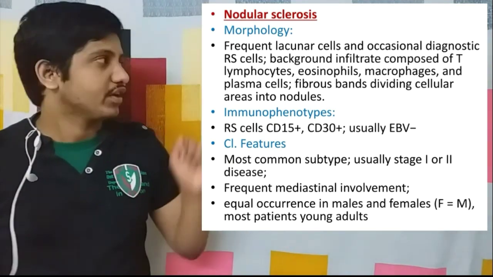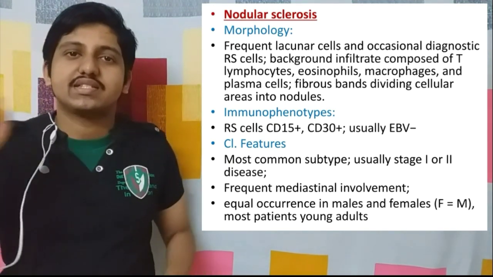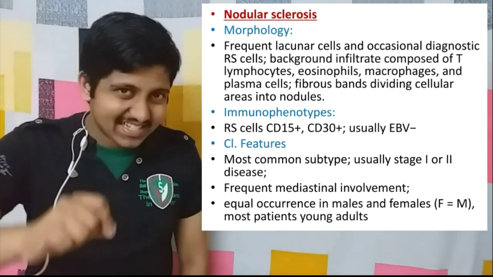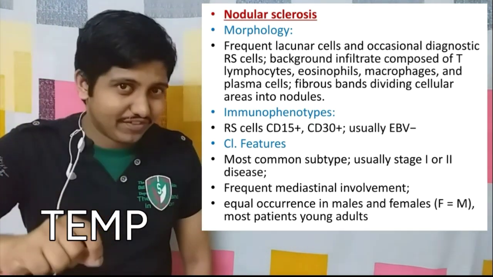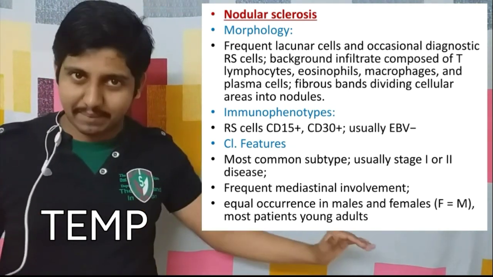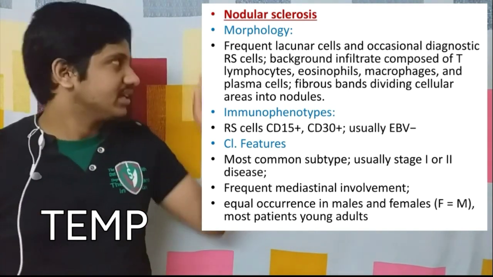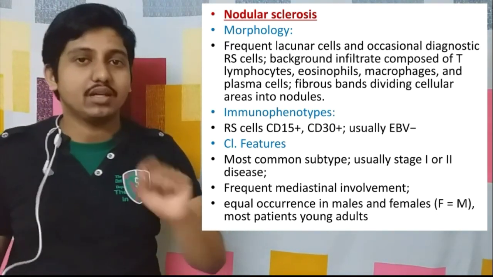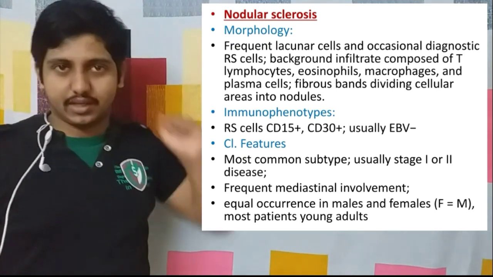That's very easy. For the background, it's nothing but TEMP. What is TEMP? T cells, eosinophils, macrophages and plasma cells. So the background infiltrate consists of these TEMP cells. That's just a code. Now the next one, what are the major diagnostic cells? It is nothing but the diagnostic Reed-Sternberg cells.